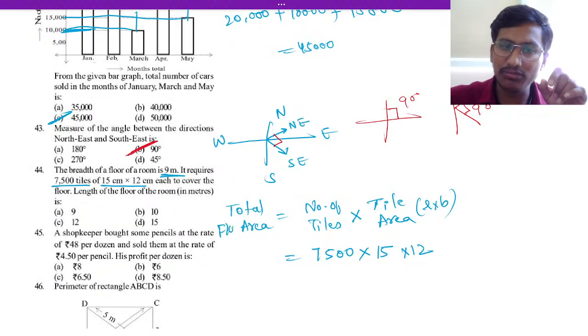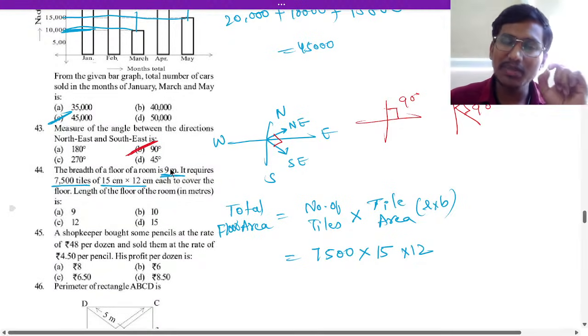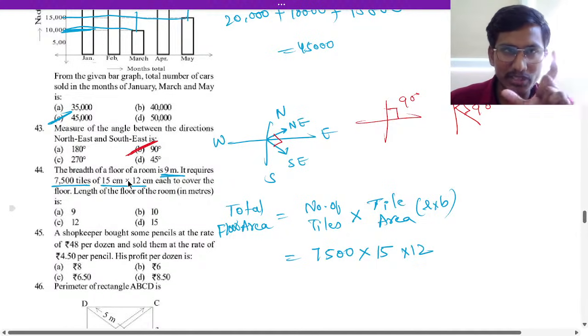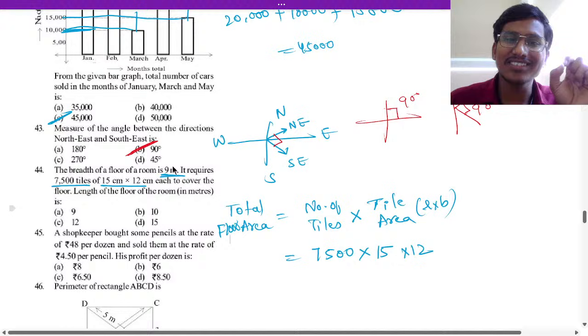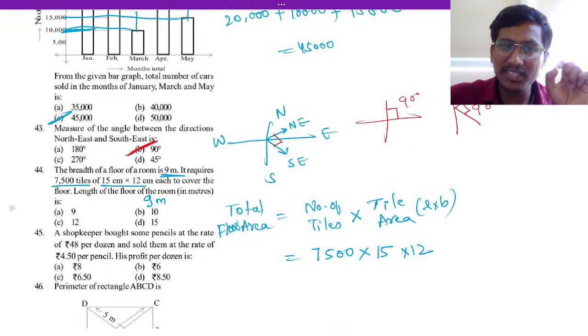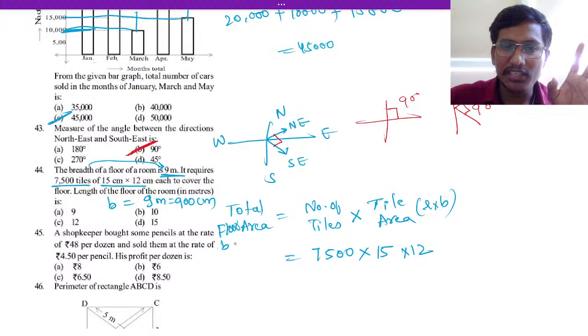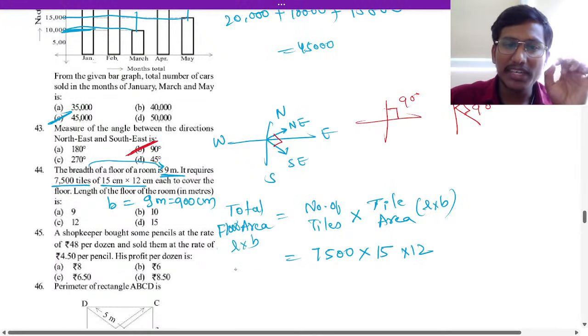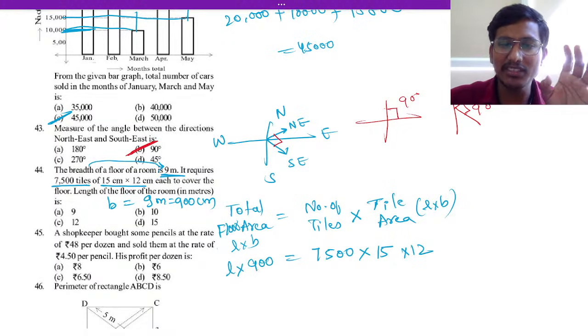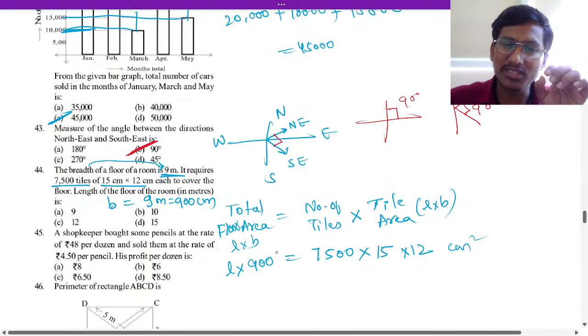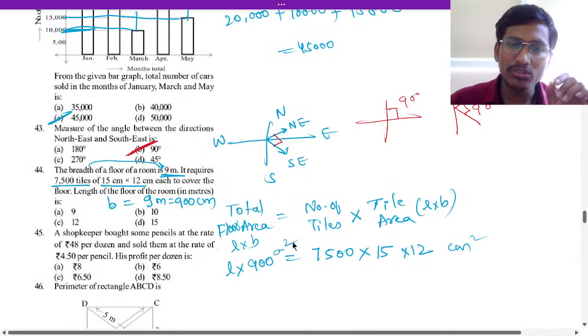The floor breadth is given in meters and the tile in centimeters, so we have to make both the same unit. 9 meters means 900 centimeters, which is given as the breadth. The area is length into breadth, and we have to find the length. This will also be centimeter square, that is why we make the same unit.